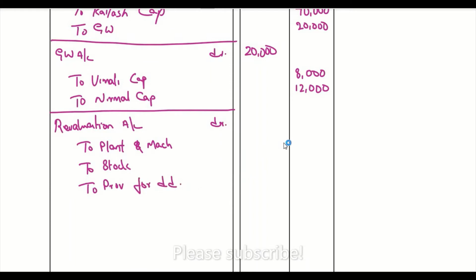So plant and machinery, from 50,000 it has to be reduced to 35,000. So the reduced value is 15,000. Stock, it is 4,000, 10% of 40,000. Provision for doubtful debt is 1,000. So adding this together, we are going to get 15 plus 4, 19,000 plus 1,000. It's going to be 20,000.